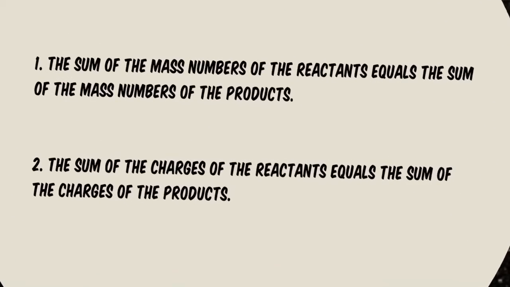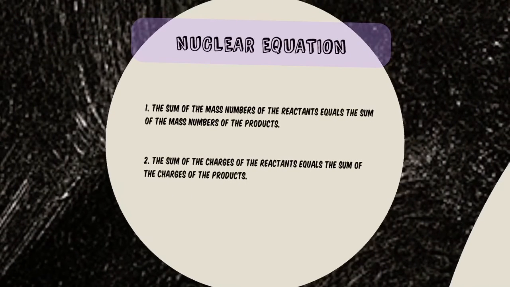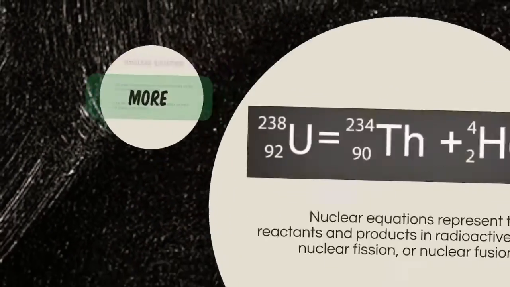And of course, the sum of the charges of the reactants equals the sum of the charges of the products. So this is just like balancing the equation. The only thing is that we are looking into the mass numbers or the atomic numbers and the charges on both sides of the equation, whether on the product or reactant side. It should be balanced.